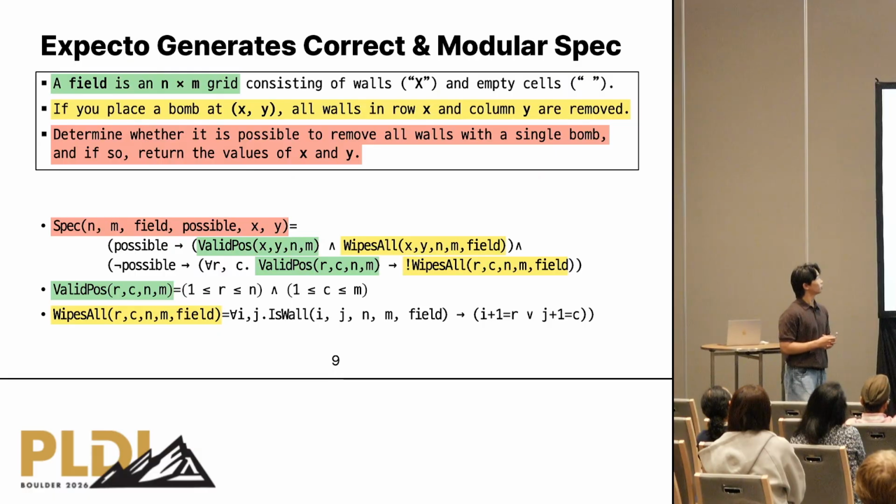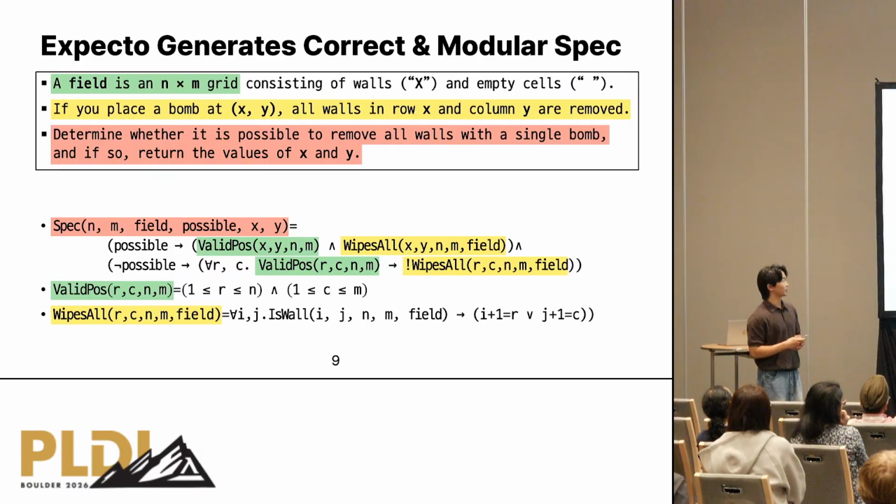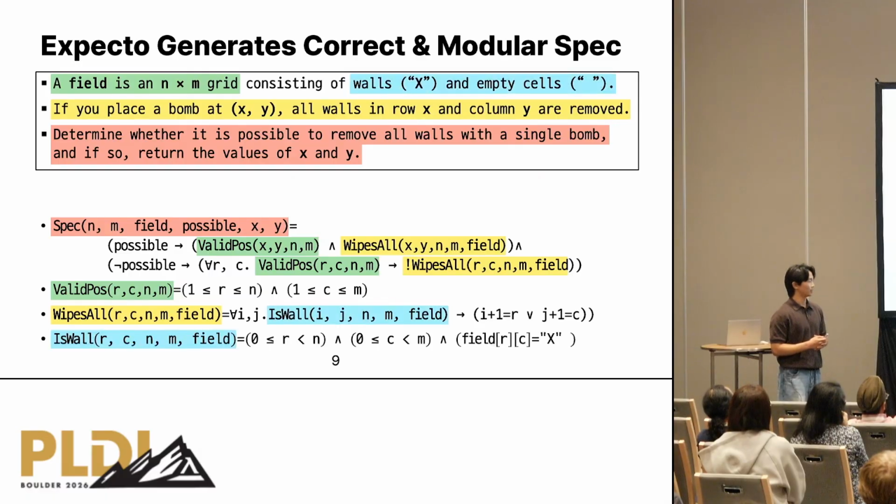And wipes all, which represents the effect of the bomb, can be mapped to the second statement. And lastly, is wall, which checks whether the given coordinate is a wall or not, can be mapped to the right side of the first statement.